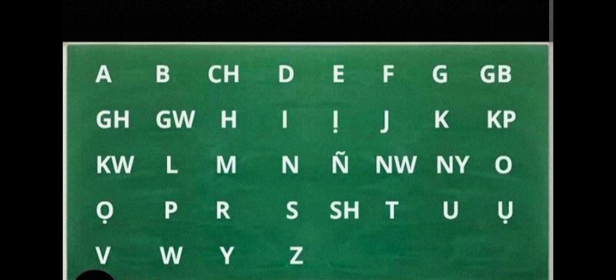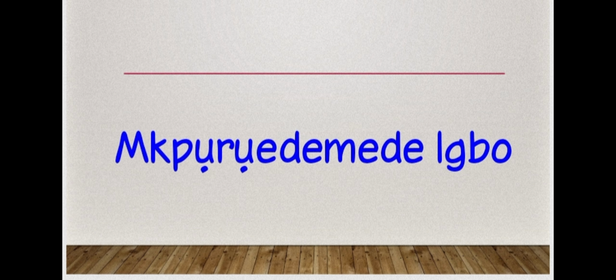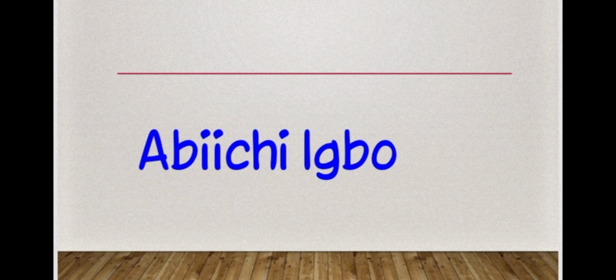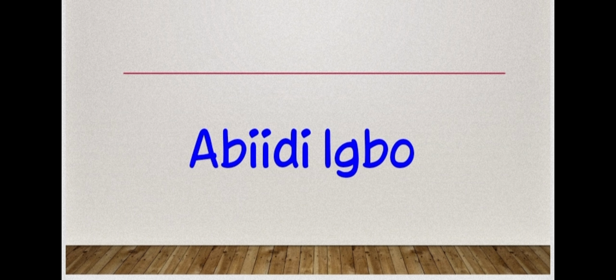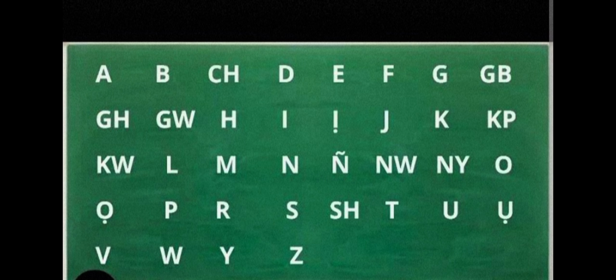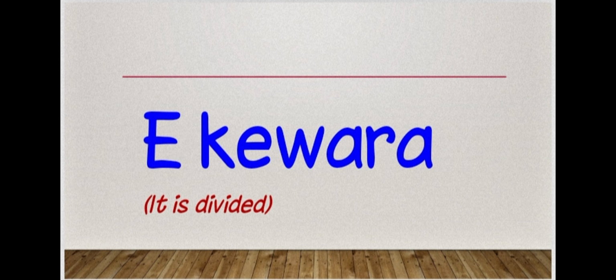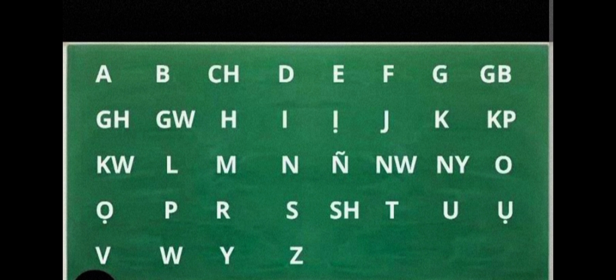The first name is mkpụrụ edemede Igbo, Abichi Igbo, or Abidi Igbo. Just like we discussed in the last class, we said that the Igbo alphabet is divided into two. Ekewara mkpụrụ edemede Igbo ụzọ abụọ, which means that the Igbo alphabet is divided into two.